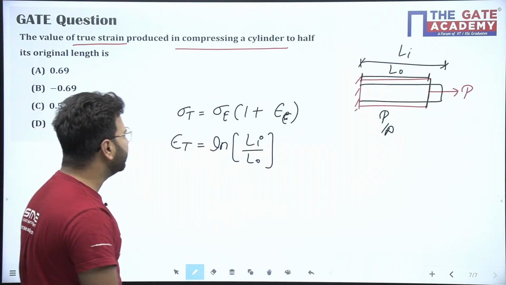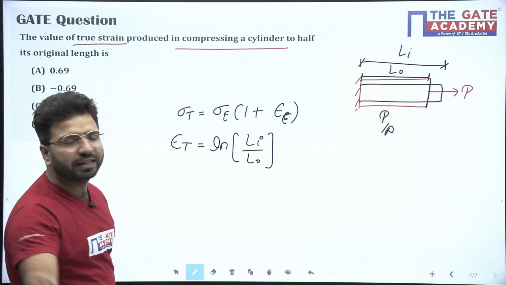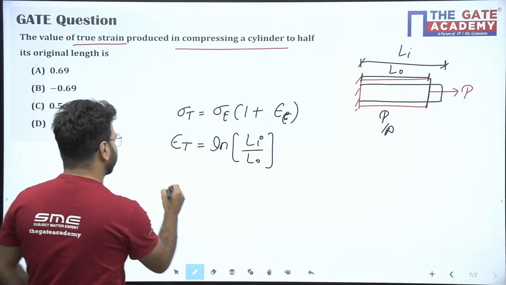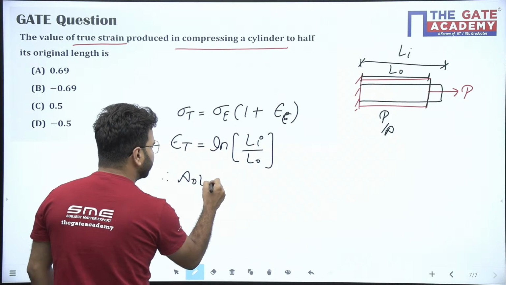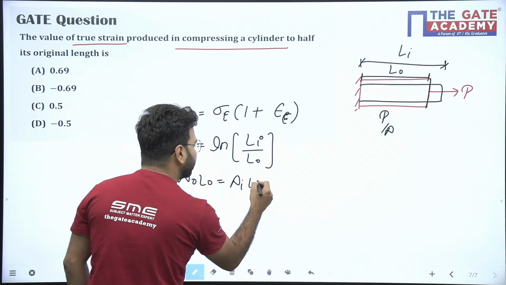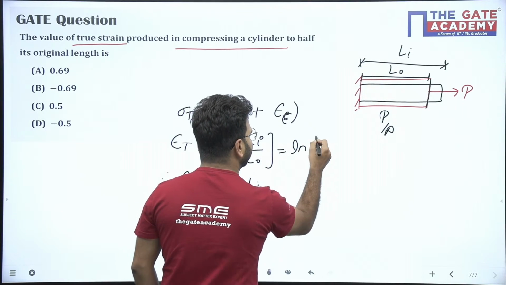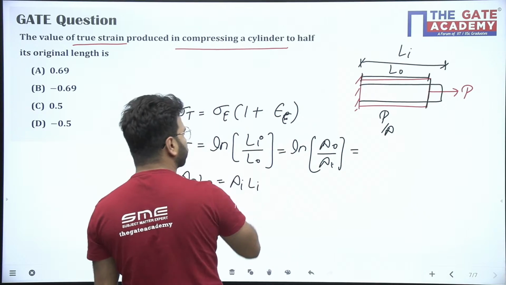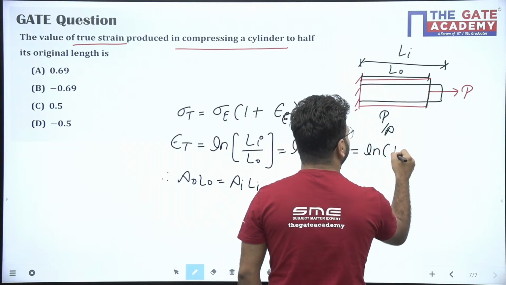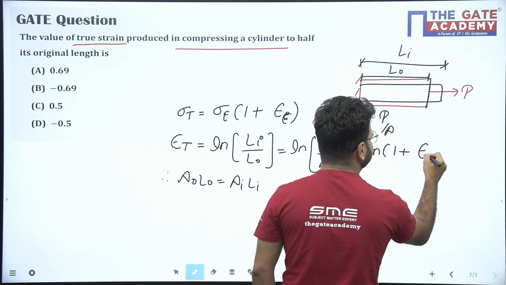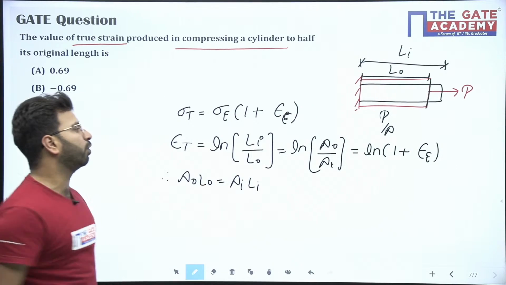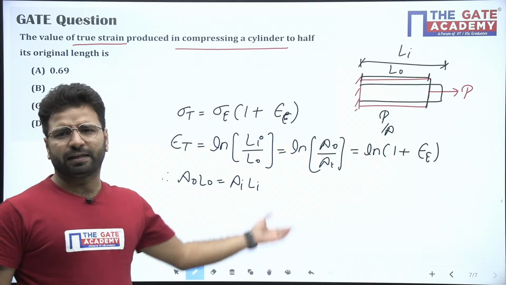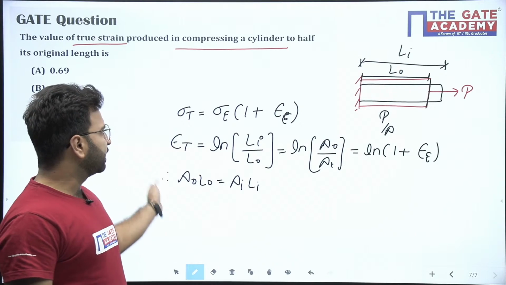Now here you can see in this derivation we assume one thing: the volume will always remain constant. So you can say A naught L naught equals Ai Li. So true strain can be written as ln of Li by L naught, and this expression can also be written as ln of 1 plus engineering strain. This is my true strain formula that you have to remember. One formula you remember, the rest you can write yourself.